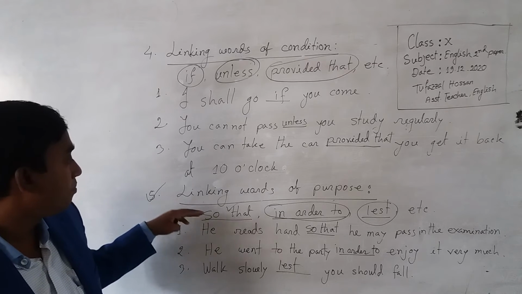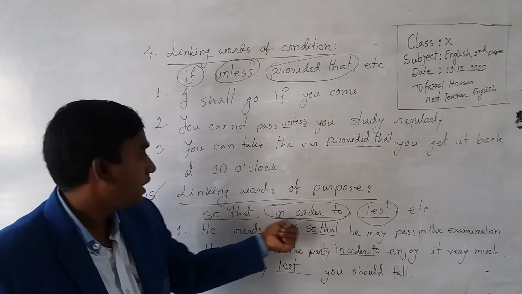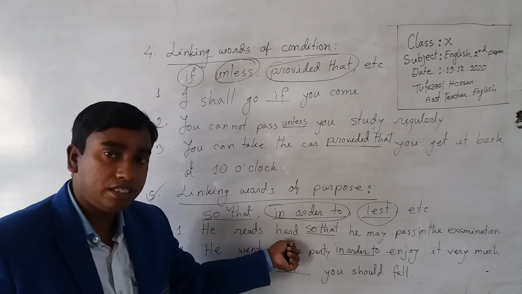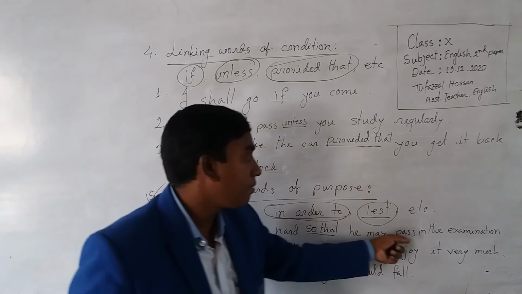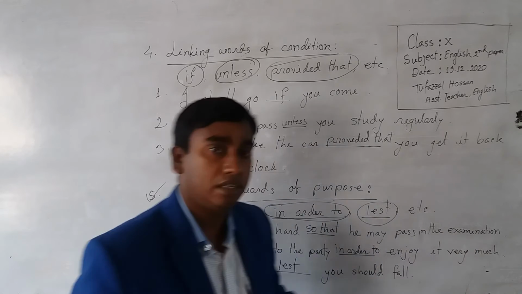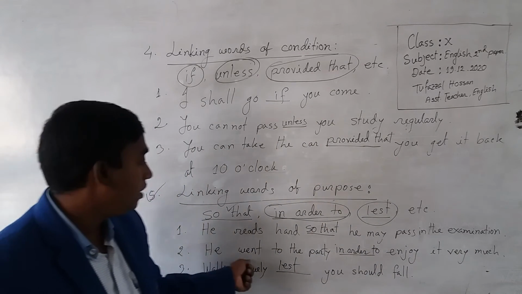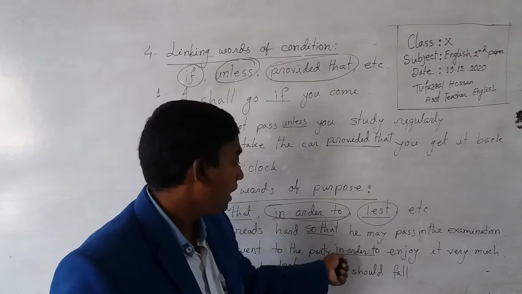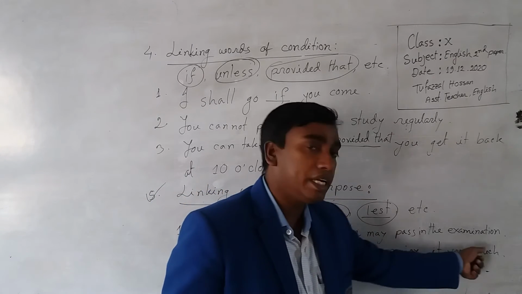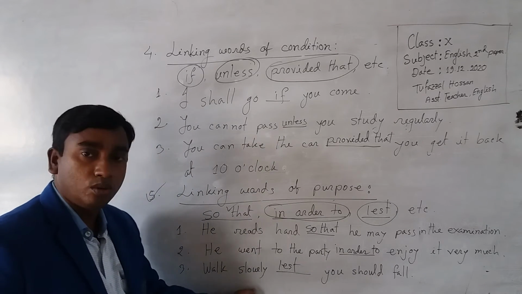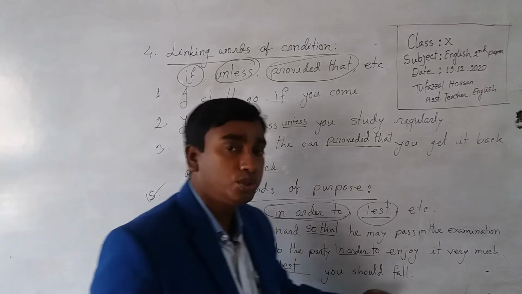Number 5 example, so that, in order to, lest. He reads hard so that he may pass in the examination. And number 2 sentence, he went to the party in order to enjoy it very much. Number 3, walk slowly lest you should fall.